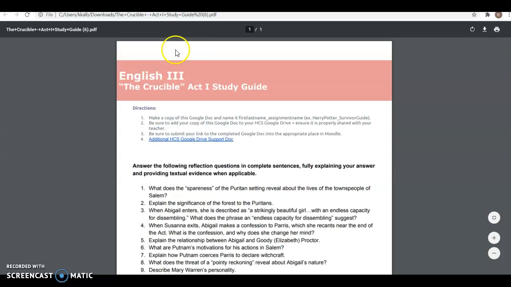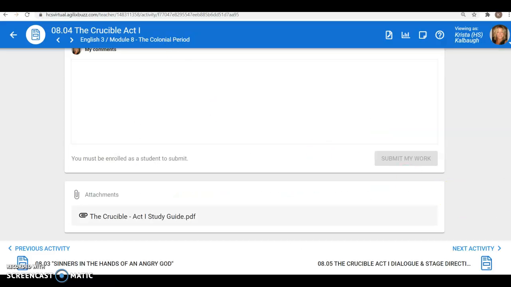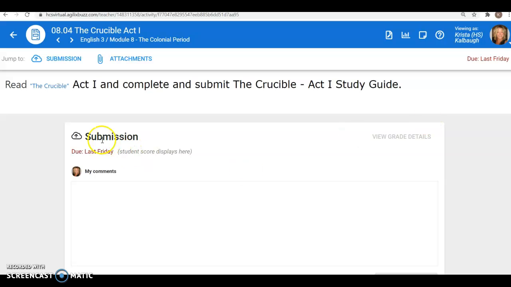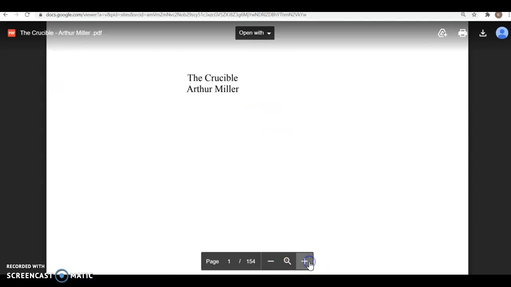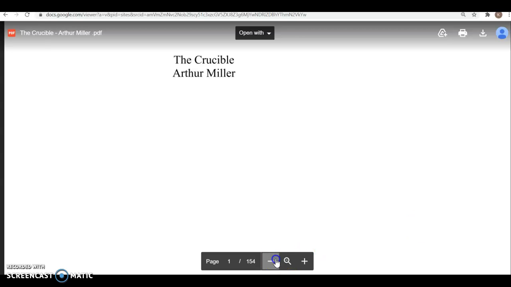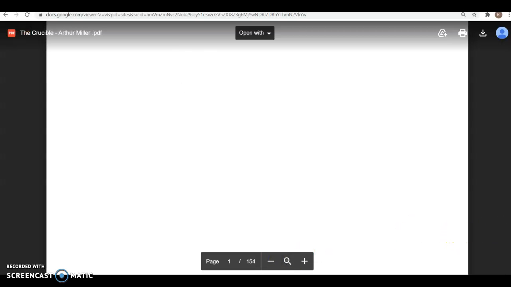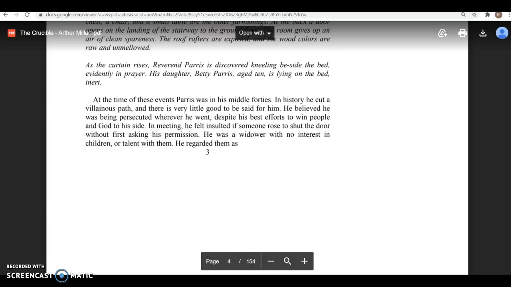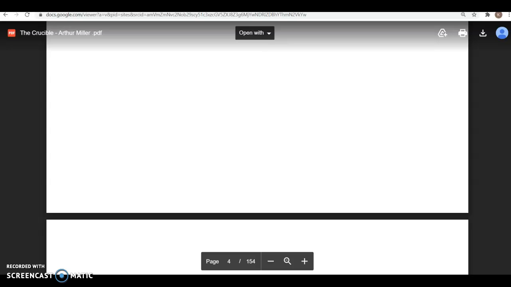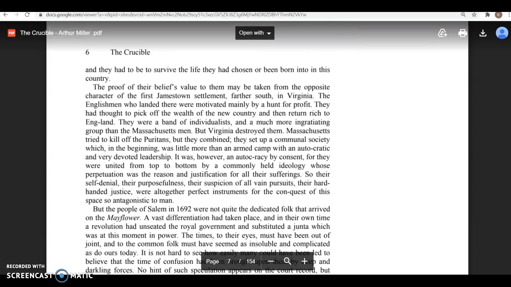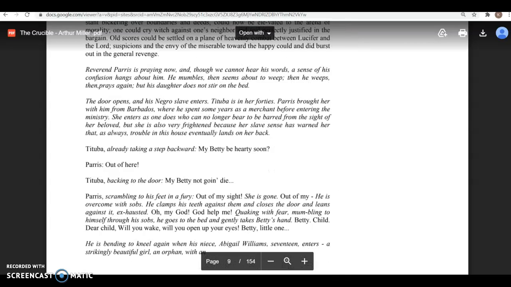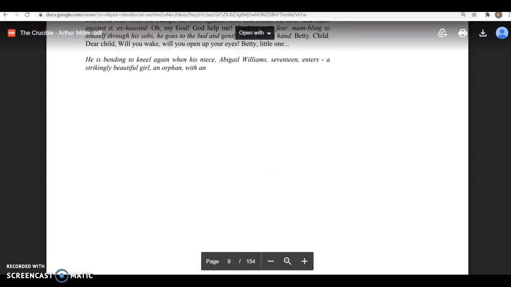The play, I kind of skipped over that. Let me get back. It is right here where it says read The Crucible. So click on the blue there, and then you have a PDF of the play. Plays are meant to be seen, not to sit around and read in a classroom or read by yourself. So any chance you have to go actually see a play be performed, take the opportunity to do that.